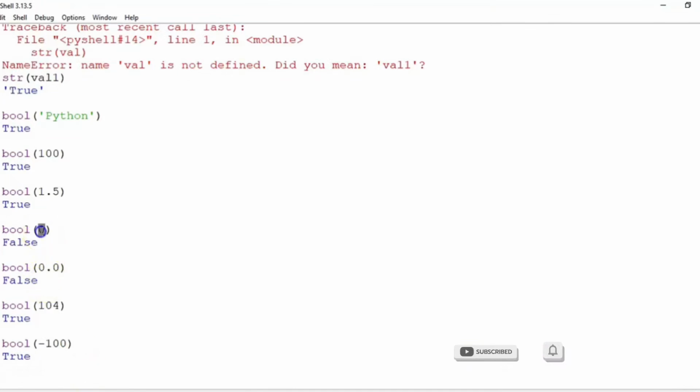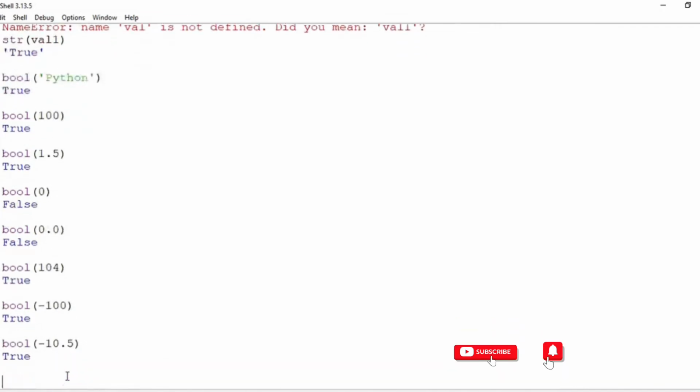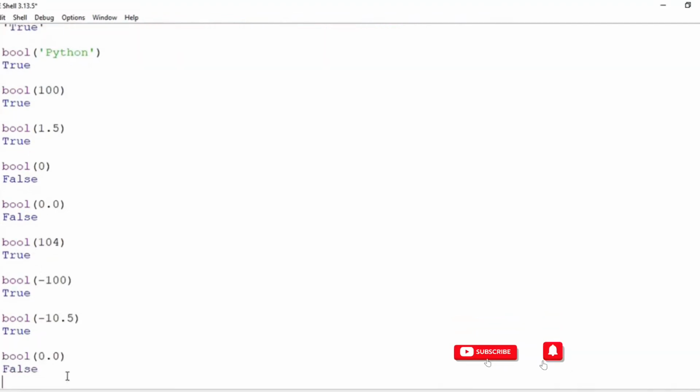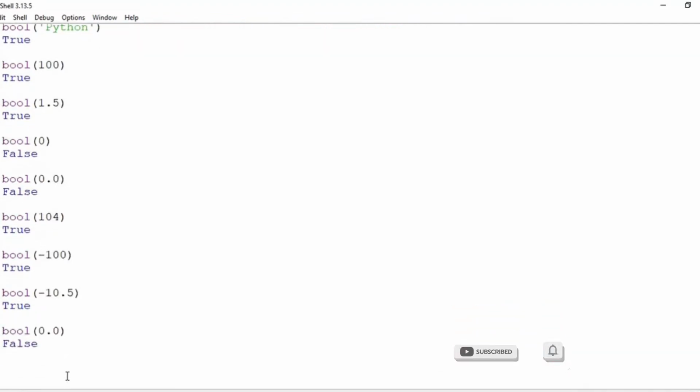Only 0 will give you a false when you convert it into a boolean. So both positive and negative integers and positive and negative floats will give you a true value when you convert it into a boolean data type. And 0 and 0.0 will give you false.